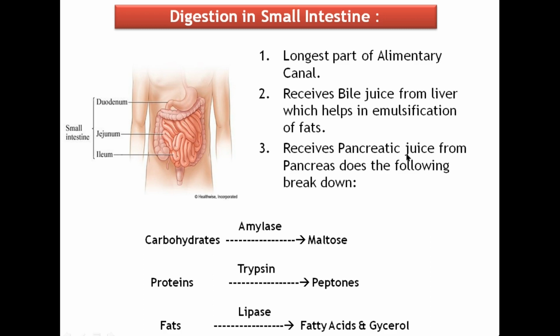Pancreas secretes pancreatic juice into the duodenum, which contains enzymes like amylase, trypsin and lipase. Here, amylase converts the carbohydrates into maltose, the enzyme trypsin converts the proteins into peptones, and fats, by the action of lipase, turn into fatty acids and glycerol.